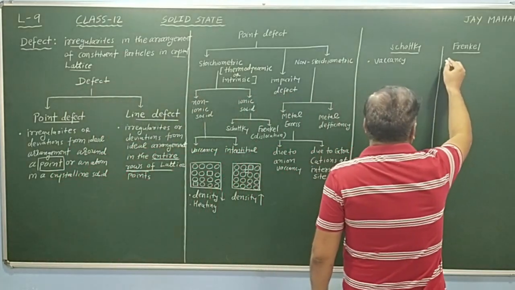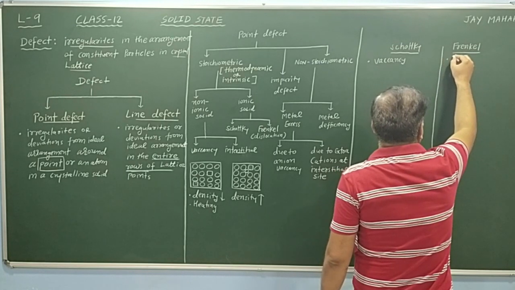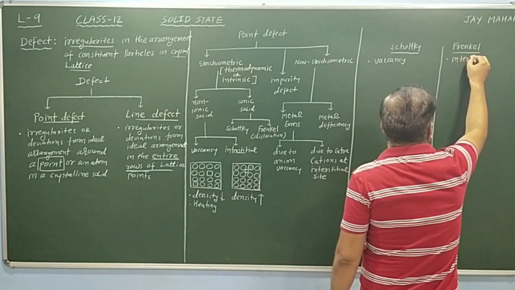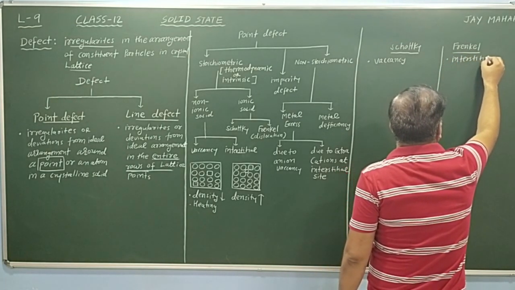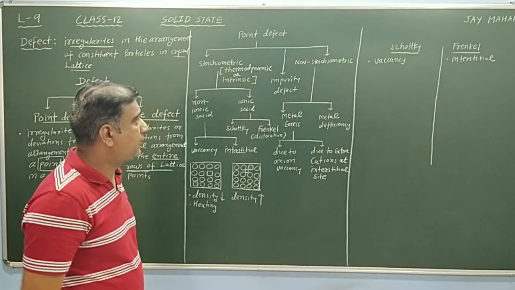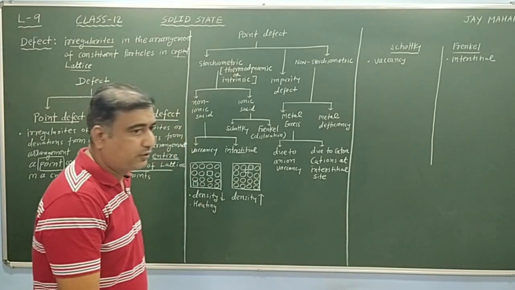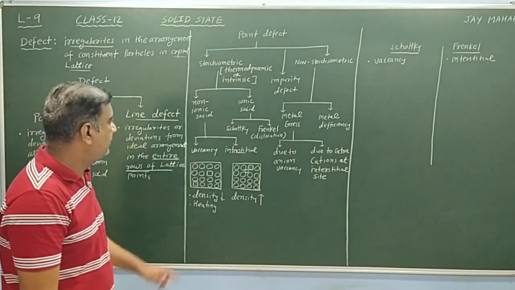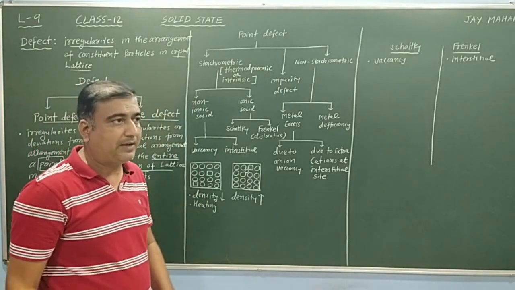So remember here, interstitial defect. Now, how are Schottky defects produced? Schottky defect is basically vacancy defect found in ionic solid.